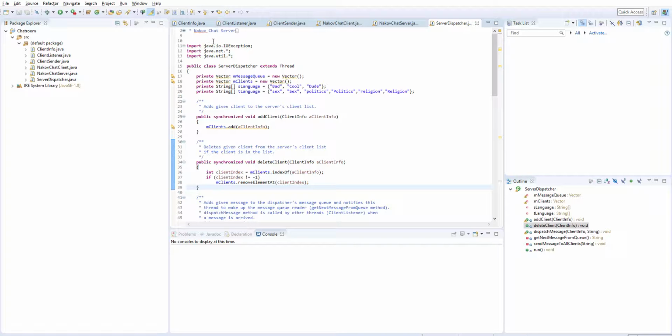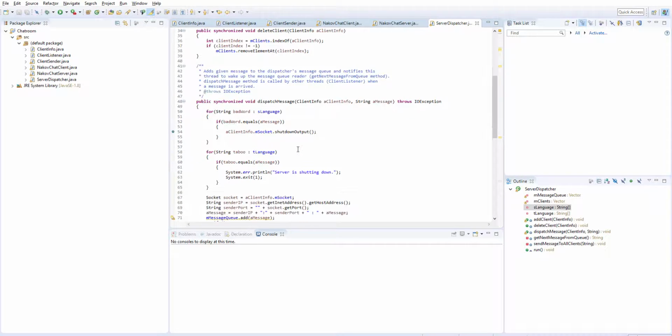I imported the Java IO exception library. I also created an array of strings for my strong language. I only use 3 words: bad, cool, and dude. And then I also created an array of strings for my taboo language. I use sex, politics, and religion. I could have added the lowercase versions on here as well, and that's something to be considered. But for testing purposes, I kept it to these 3 and it worked just fine.